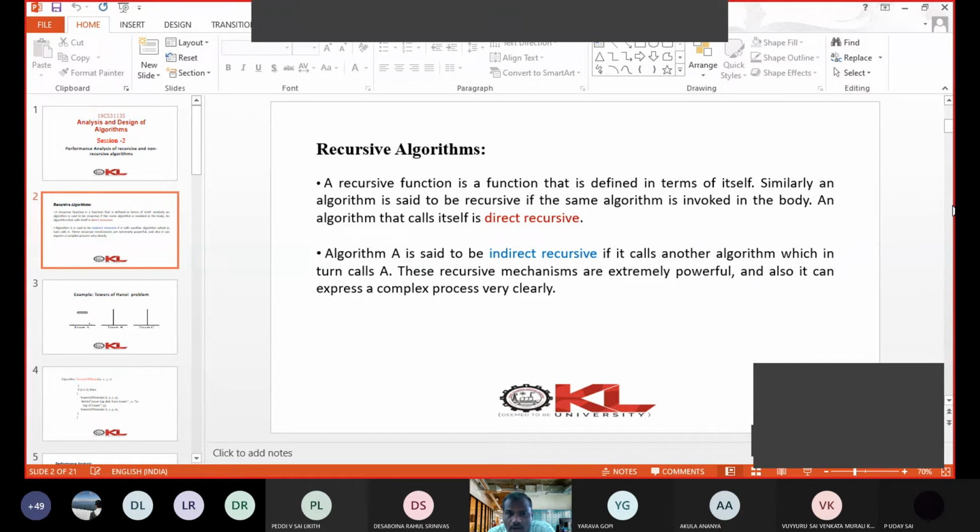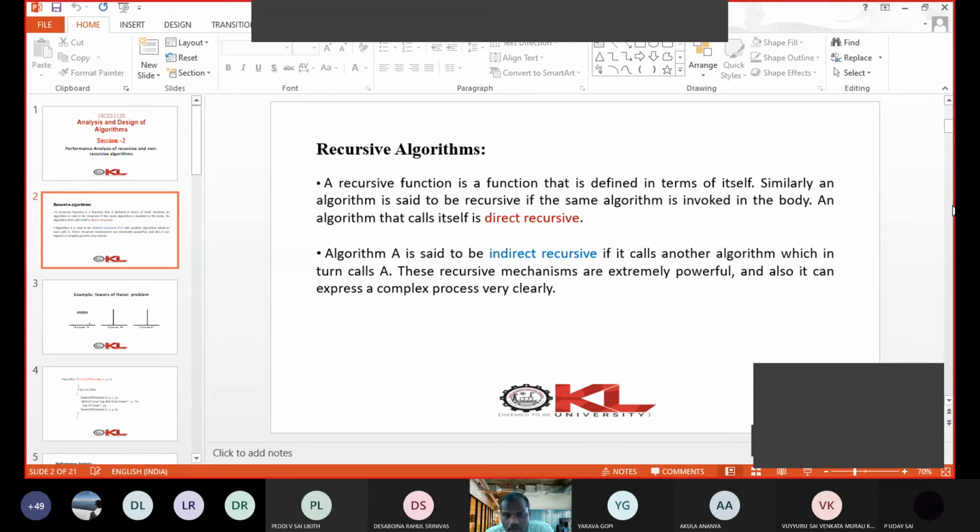So you know what is recursion. Recursion is the concept where a function is calling itself every time until some condition is false. The same function is calling itself every time, and this happens till some condition is false.